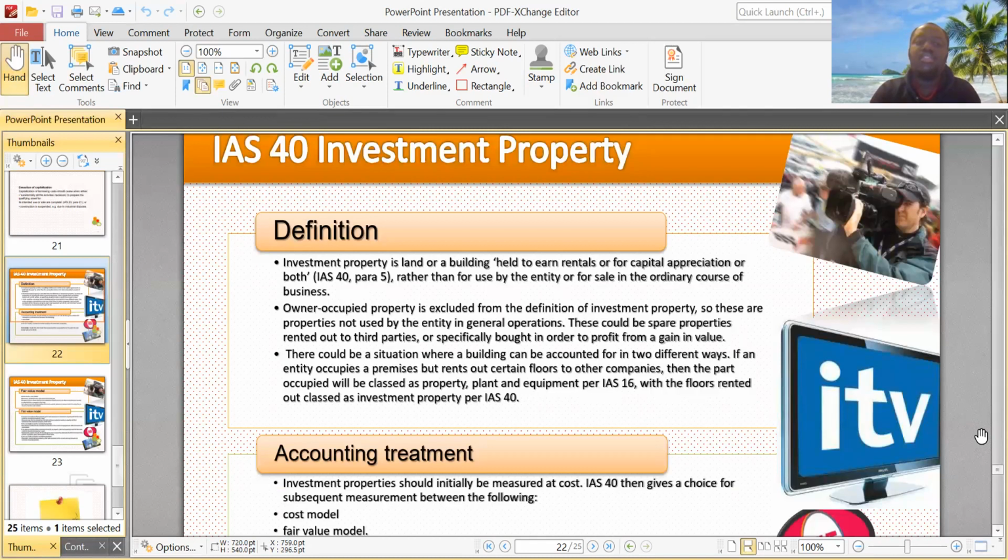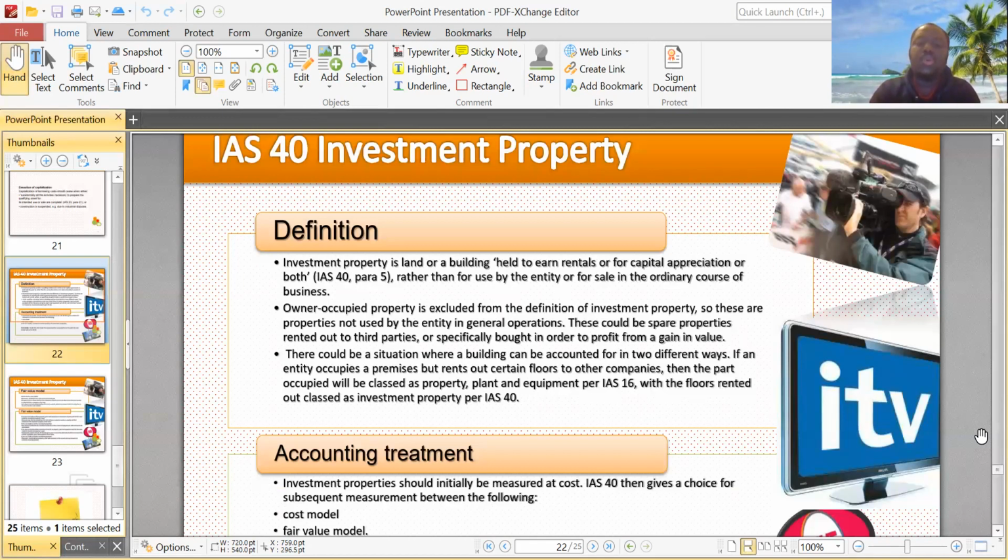So these are properties not used by the entity in general operations. These could be spare properties rented out to third parties, or properties specifically bought in order to profit from a gain in value. So you see, that's exactly what we were talking about. It could be a spare property somewhere that the entity decides to rent out to another party to make some money, or the entity can go into buying land or a house just to take advantage of rentals and capital appreciation.